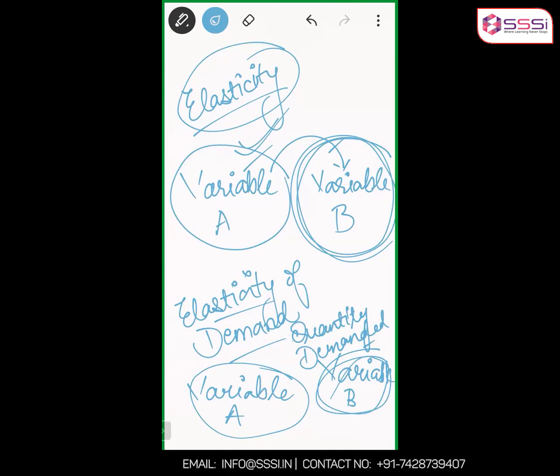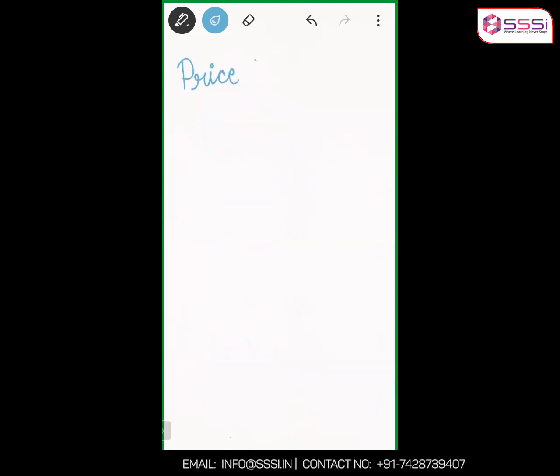Okay. And third is price elasticity of demand. When we use this term, price elasticity of demand, tell me how many variables are known this time? One, both. Both. Ma'am, only the price.